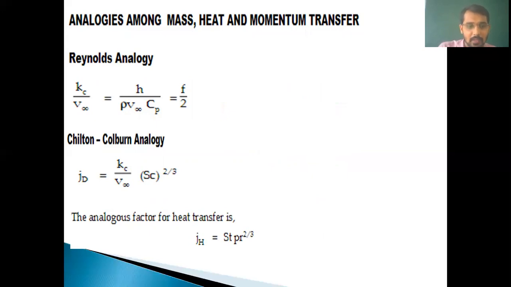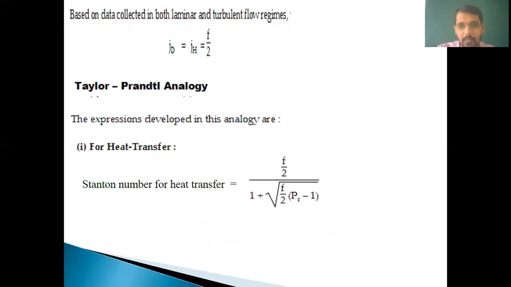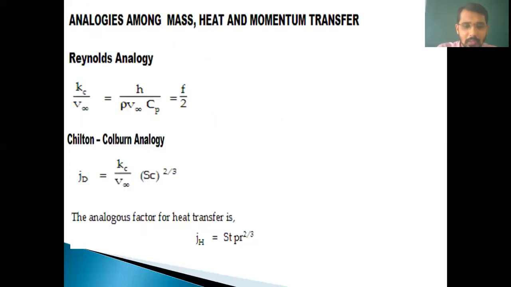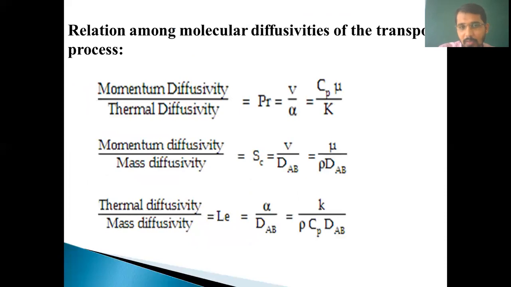So this is the relation given by the Chilton-Colburn analogy. An analogous factor for heat transfer, same thing for heat transfer, is given by JH is equal to ST into PR raised to 2 by 3. What is the ST? That is nothing but Stanton number. So I will explain to you in the next slide what is the Stanton number here. So JH is equal to ST into PR raised to 2 by 3. ST is the Stanton number and PR is nothing but Prandtl number raised to 2 by 3. So what is the Prandtl number here?